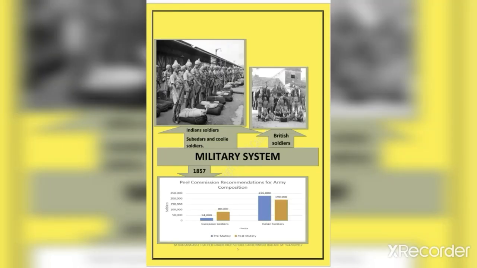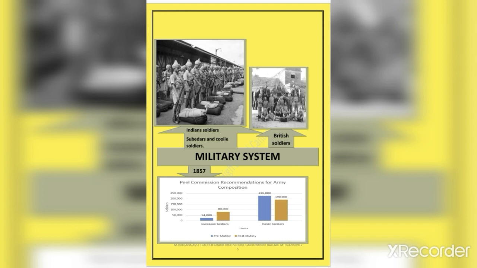Next is the military system. The military was the base of administration during the British rule. The British appointed the Indians for the military and took the entire India under their control with the help of the military. They protected their supremacy by addressing the challenges posed by outside as well as inside forces with the help of the military. The officers were again the Britishers here.